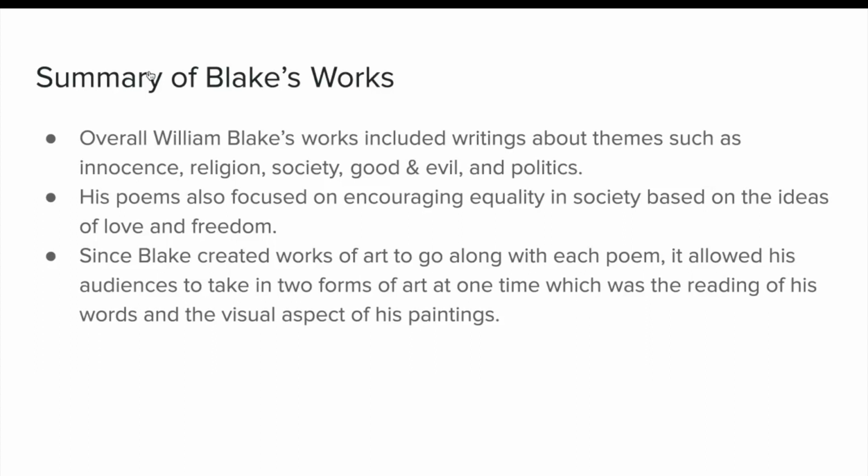And he created works of art to go along with each poem. The overall summary of William Blake's works is that he didn't just write to write. He wrote about pressing issues that were going on in London, whether they be spiritual, religious, or political beliefs, and he made sure to include that in many of his works and challenge those ideas that were going around in London.